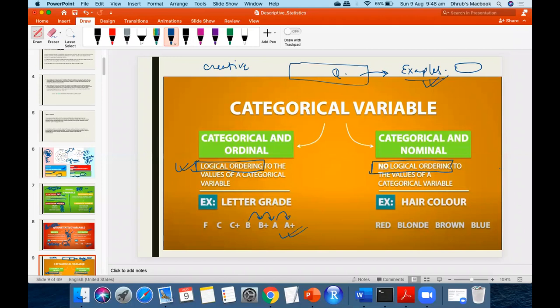No, that is a good question. But see, we have defined it in a way. These colors are not defined in a way that any color is better than another color. If you take it as B and A only, then this is not ordinal. But we have set it as a grade, and we know that one grade is better than another. Logical ordering is possible in letter grade. I have defined this particular variable as a letter grade. You understand?